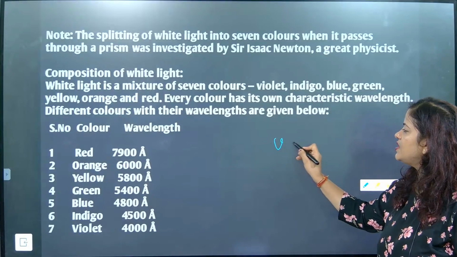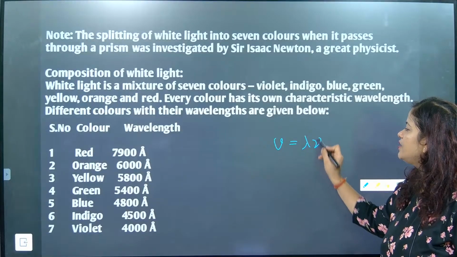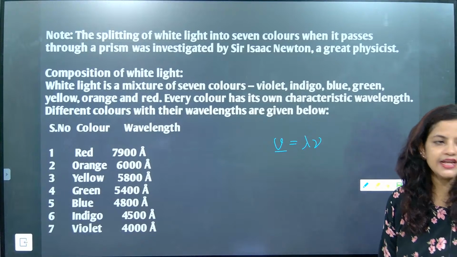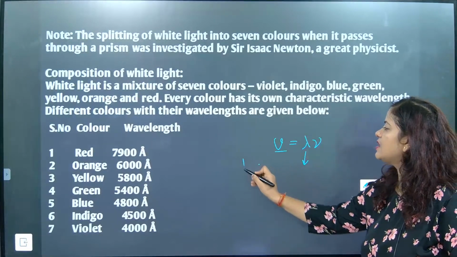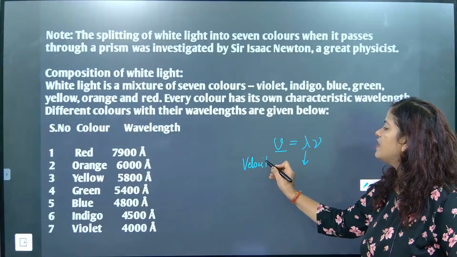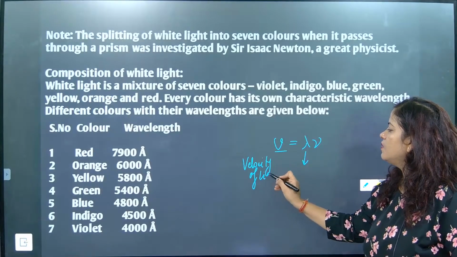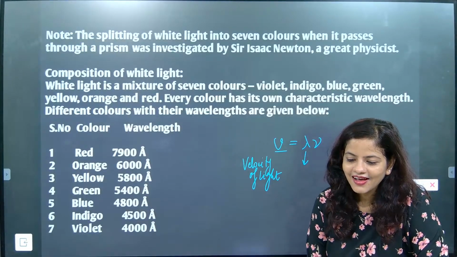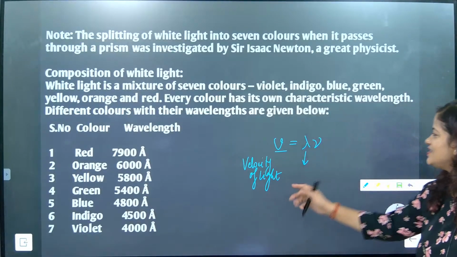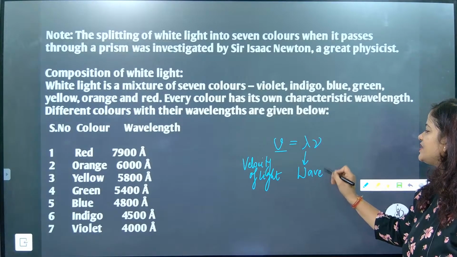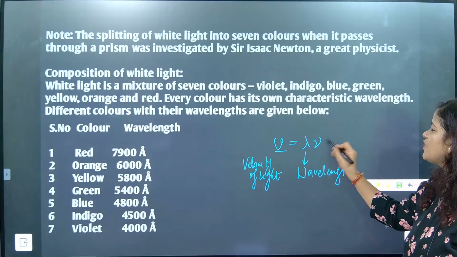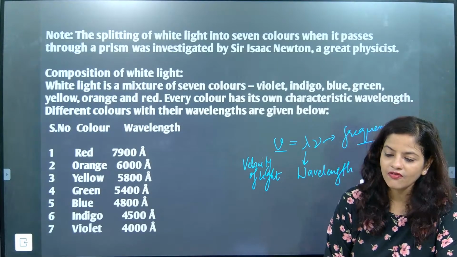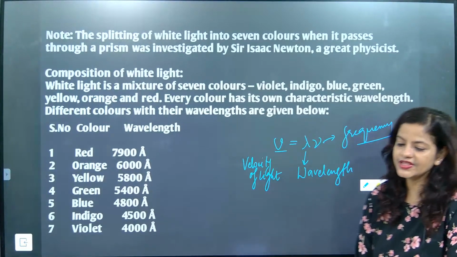The formula is v is equal to lambda into frequency. Understood? Where v is the velocity of light, lambda is the wavelength, and this is the frequency. Latika, good morning. So here we have velocity of light, wavelength and frequency.